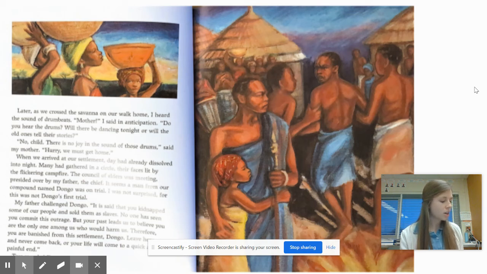My father challenged Dongo. It is said that you kidnapped some of our people and sold them as slaves. No one has ever seen you commit this outrage, but your past leads us to believe you are the only one among us who would harm us. Therefore, you are banished from the settlement, Dongo. Leave here and never come back, or your life will come to a quick and painful end. The two men led Dongo away.